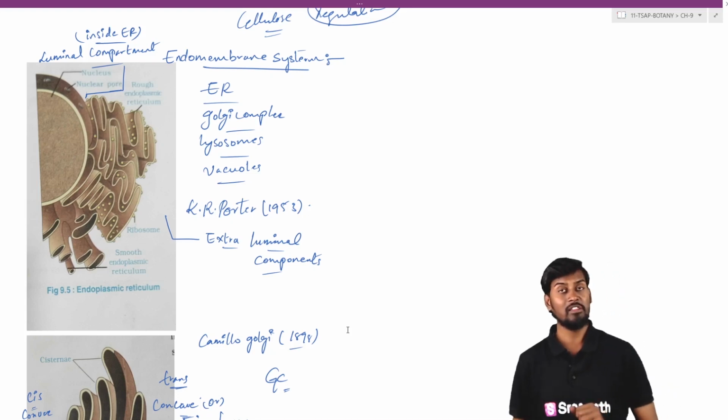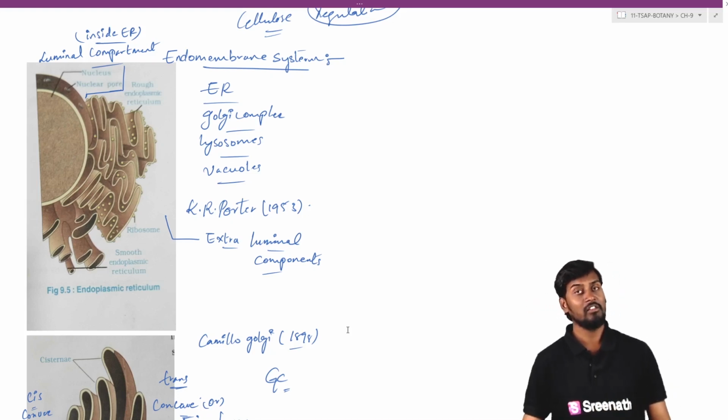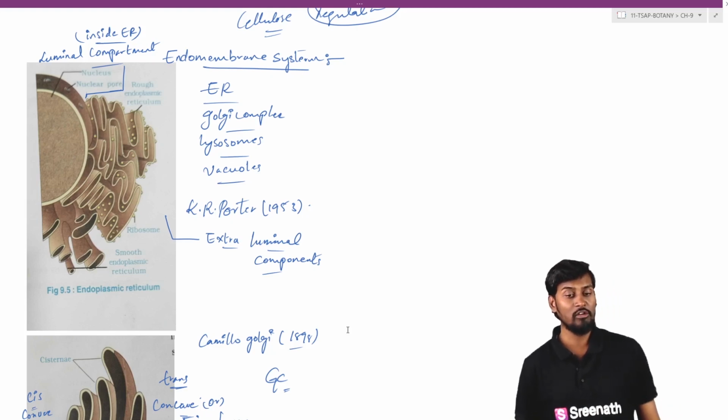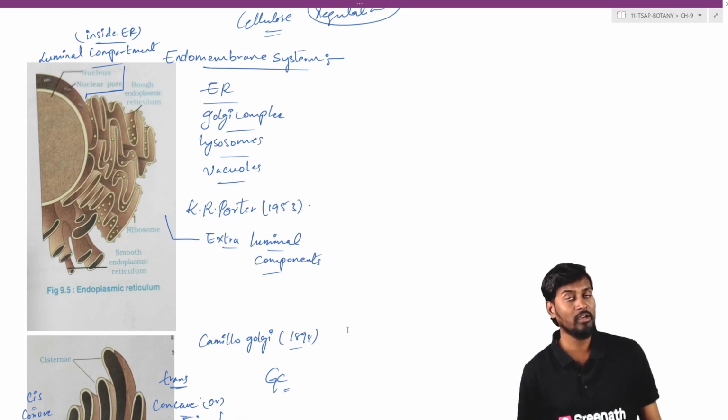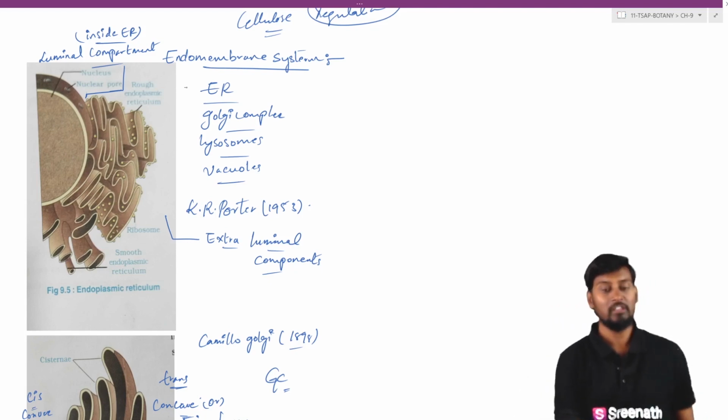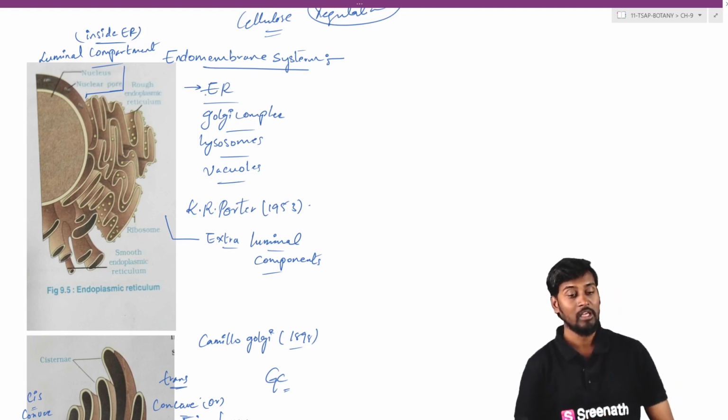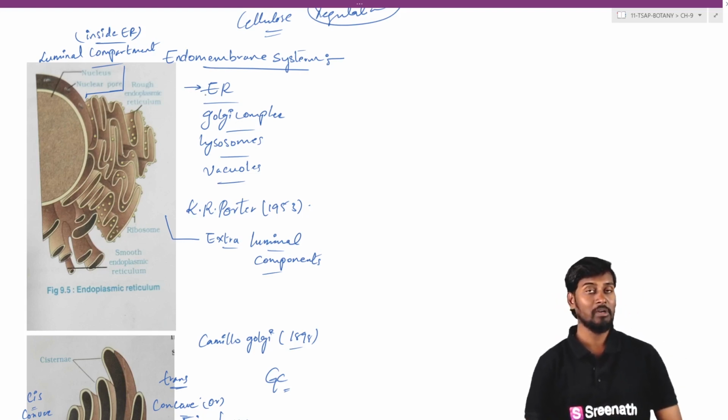For example, it is endoplasmic reticulum, second one is the Golgi complex, that is GC complex, మూడోది వచ్చేసి lysosome, and నాలుగోది వచ్చేసి vacuoles. So these are the four different things which are generally involved in the endomembrane system, and we can see they are involved in coordination and cooperation with each other. So దీంట్లో చూసుకుంటే first we are discussing the endoplasmic reticulum, which is called ER.